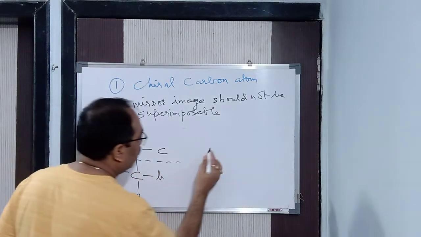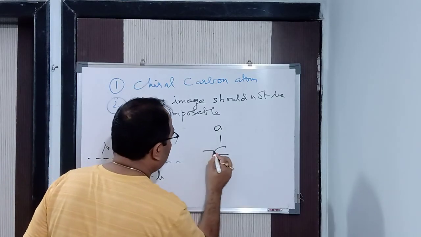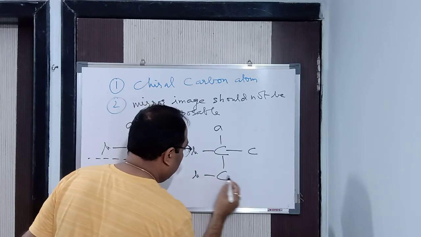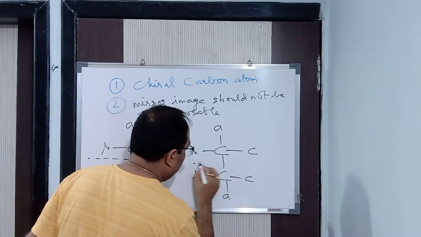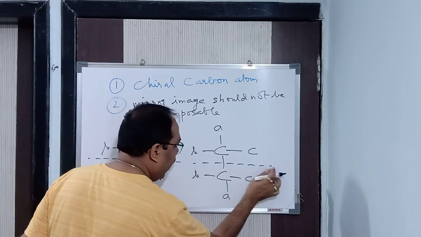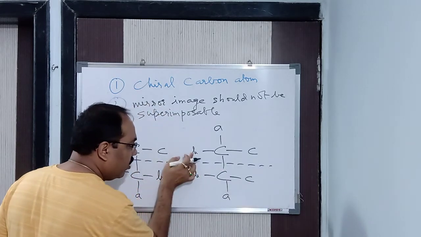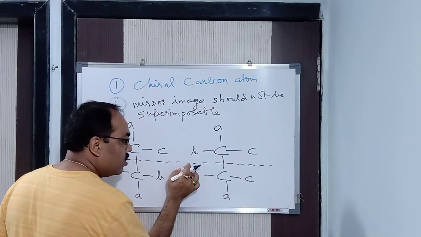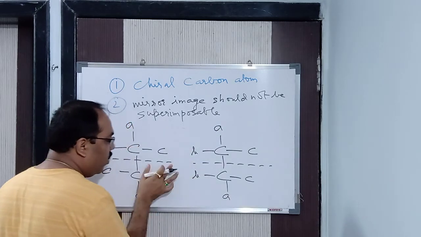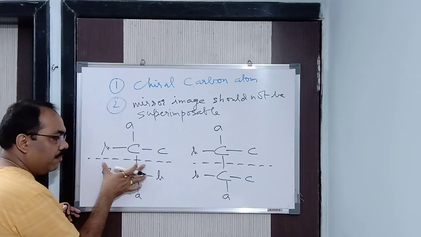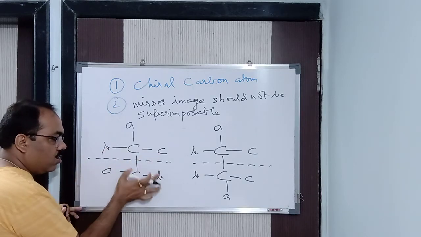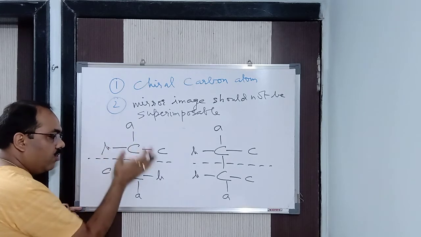Now next, let us say here it is A, here it is B, here it is C. And here it is B, here it is C, and here it is A. Now you see here, this is the plane of symmetry, because this is going to overlap upon this, this upon this, and this upon this. Here we don't have any plane of symmetry. Listen carefully: this is not going to overlap upon this. So we don't have a plane of symmetry.